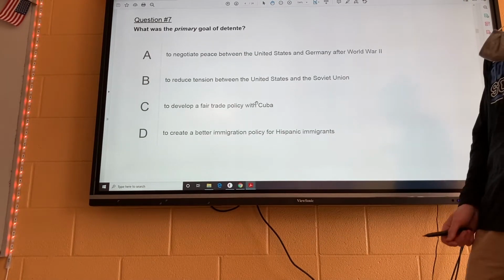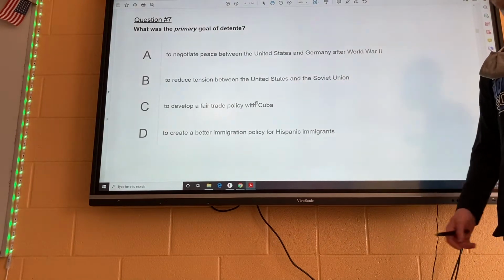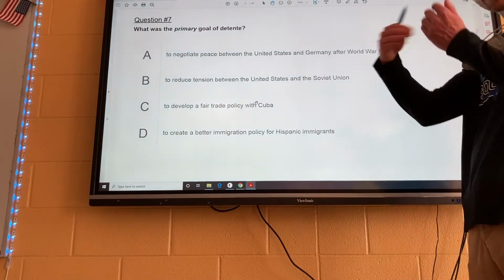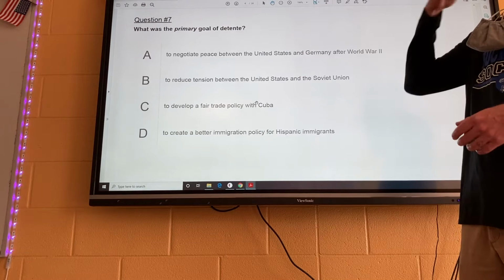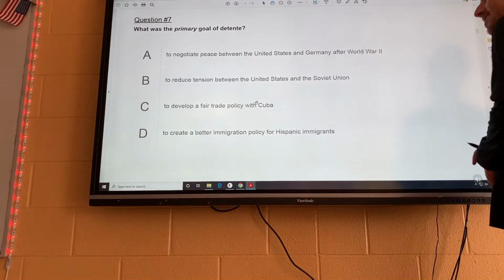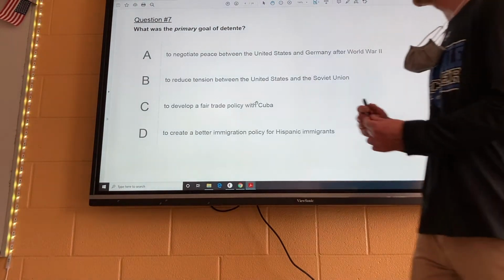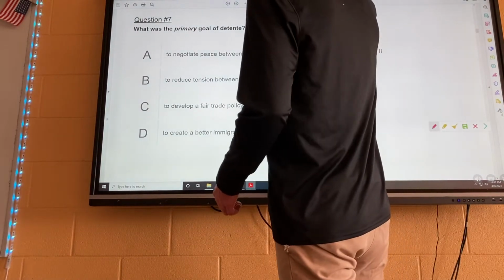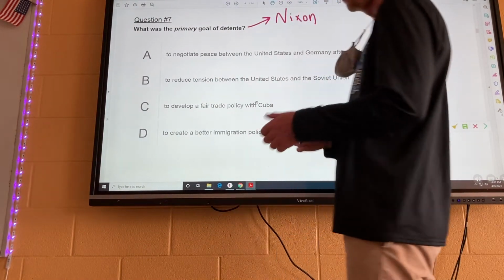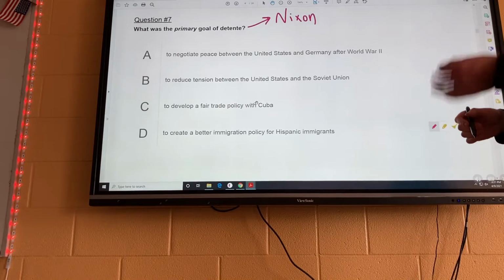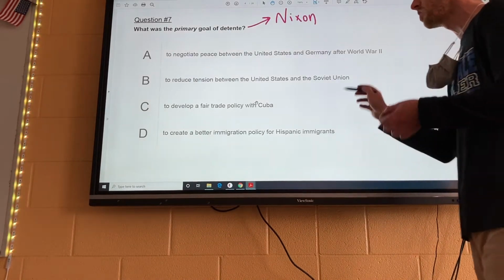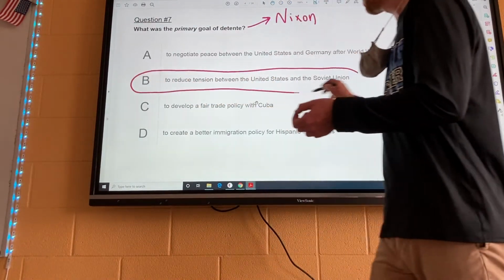And I'm going fast on this because I know going over the test is boring, but I just want to give you some highlights of information and show you some strategies. All right, détente. This is a straight up vocab question. Détente was Nixon visiting or talking with the Soviet Union, and the goal was to reduce tension between the United States and the Soviet Union, okay?